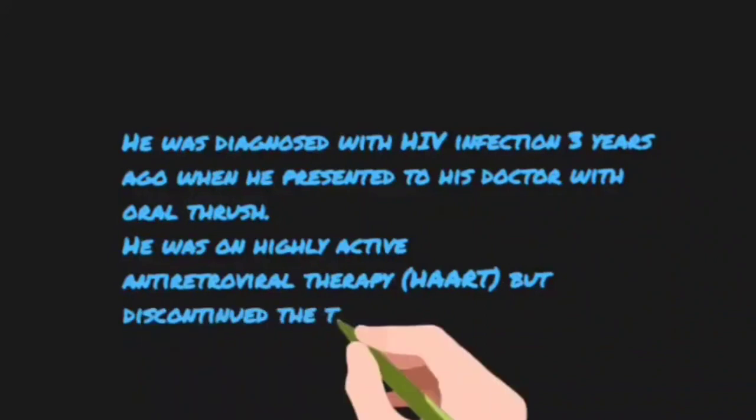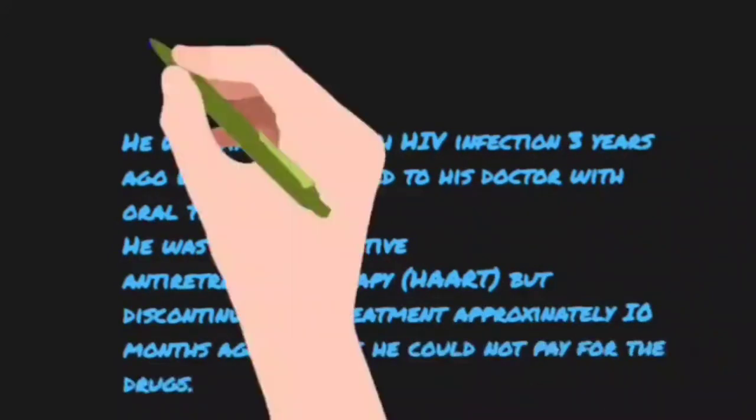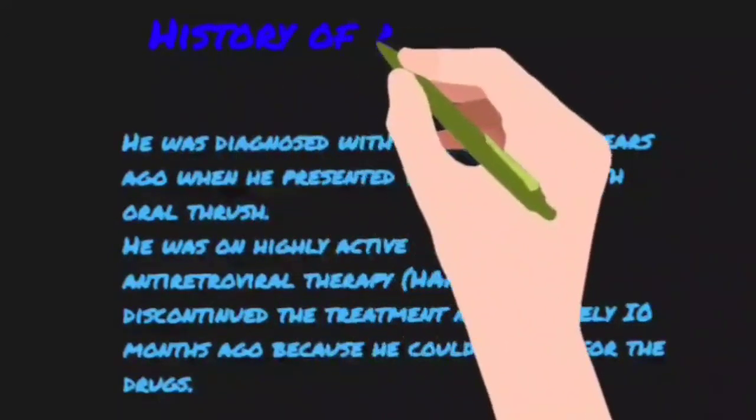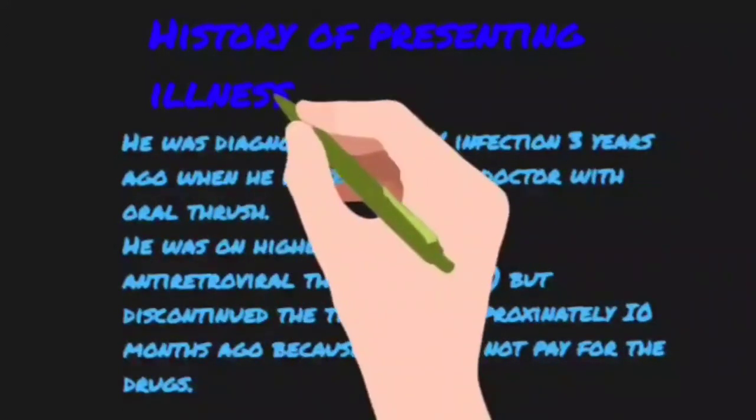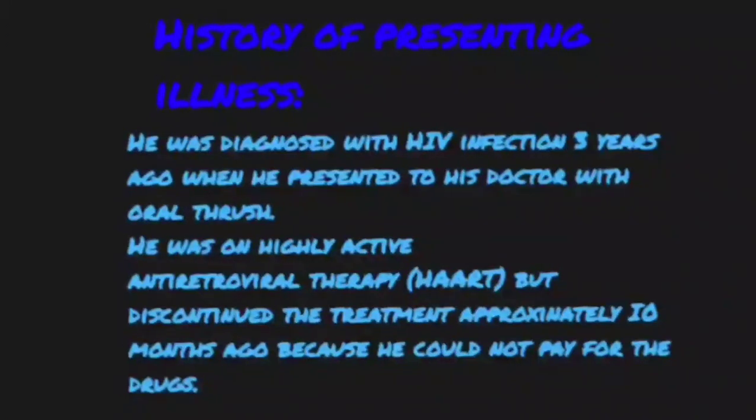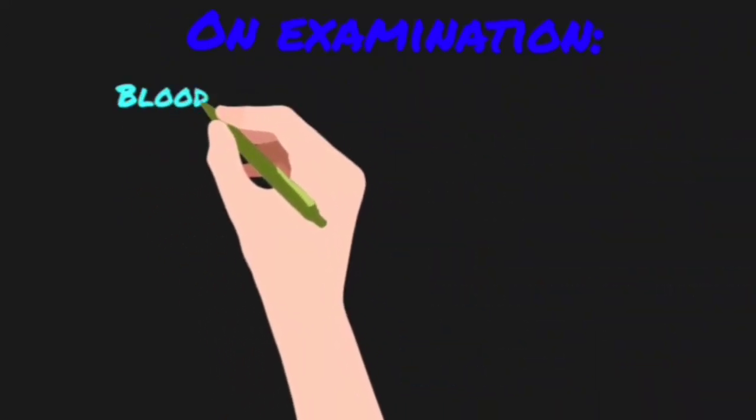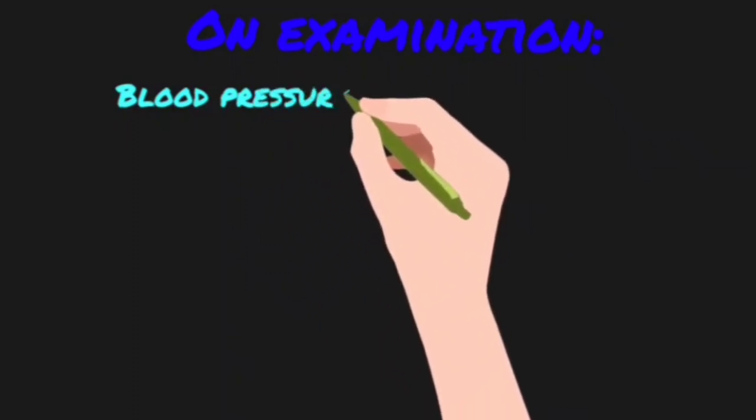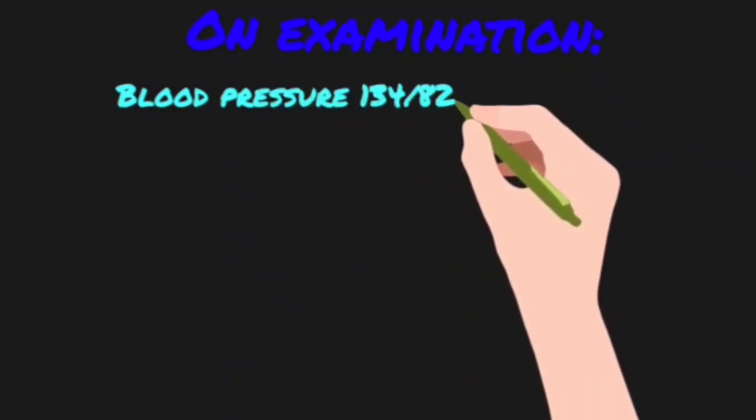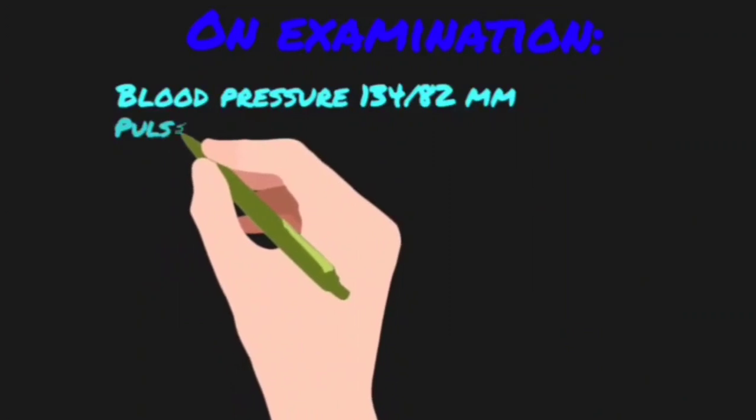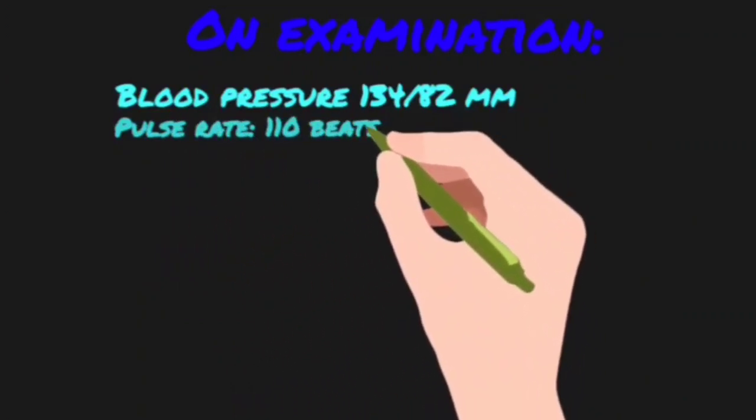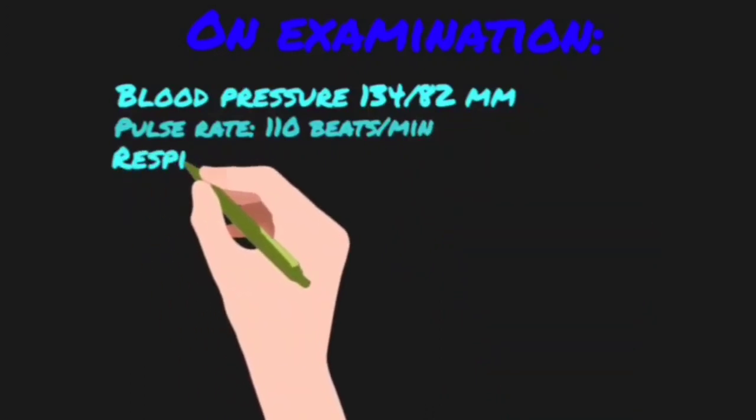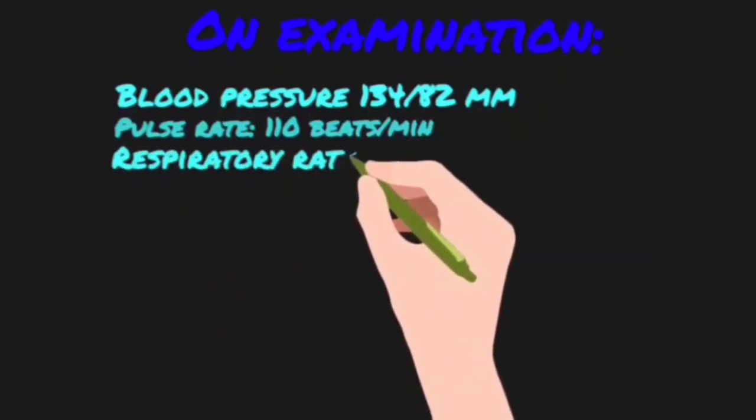So, what do we see here? We see fever, we see a non-productive cough, and we see shortness of breath. So, let's move on to his examination. On examination, his BP was 134 by 82, his pulse was 110 beats per minute, but his respiratory rate was 28 breaths per minute. So, this is a red flag.